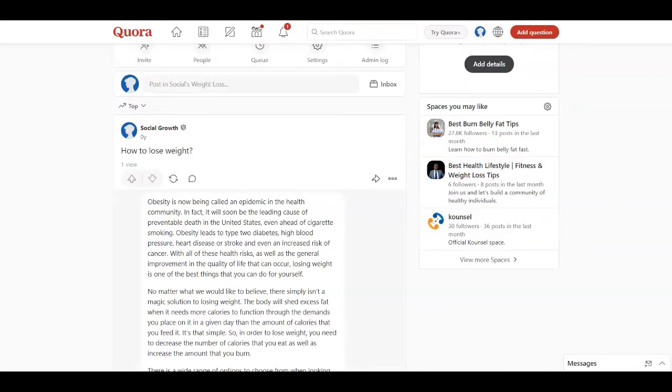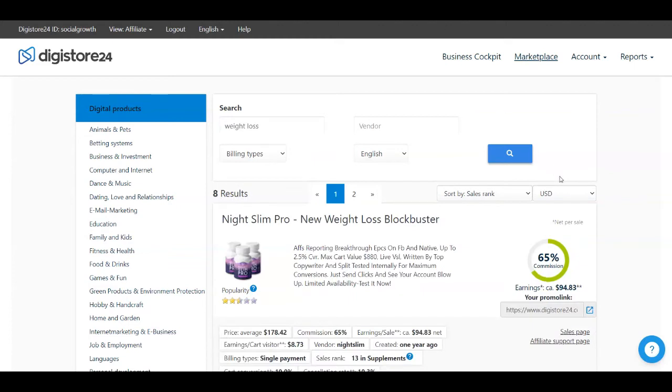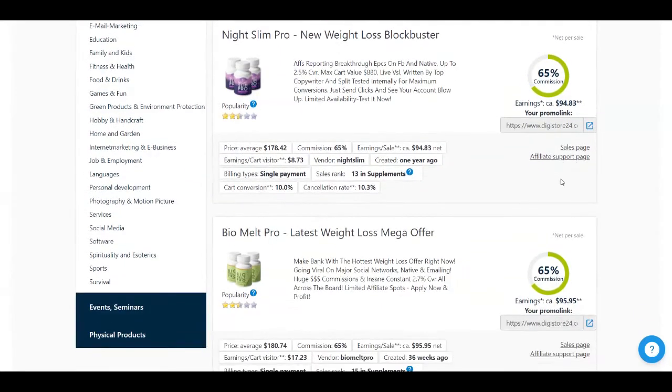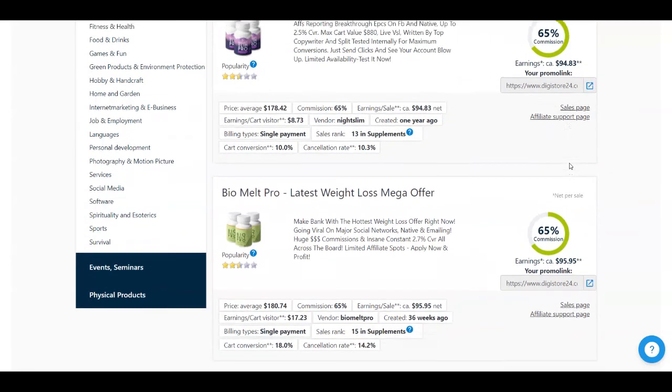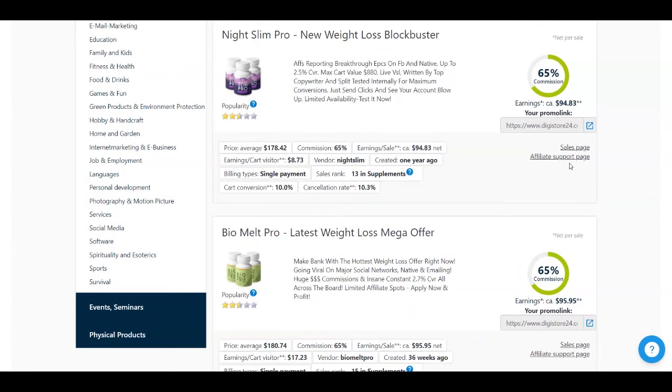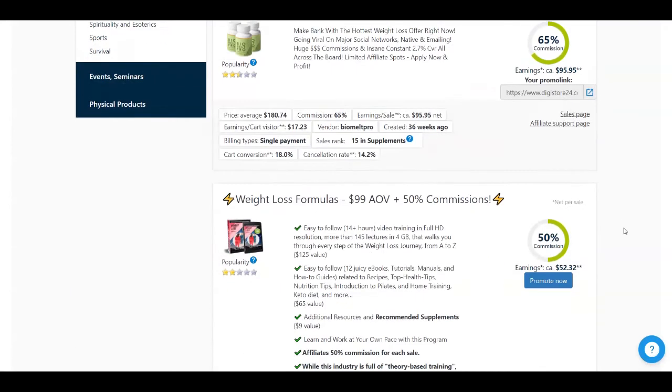So we're going to find a product related to weight loss. All you need to do is to write weight loss in the search bar here, and it's going to give you a lot of products related to this niche. You need to find one that is going to pay you with high commissions, but also that's going to make you a lot of money. You have all the prices here, as you can see.